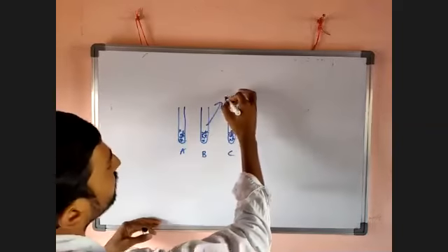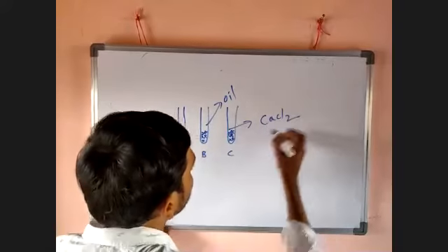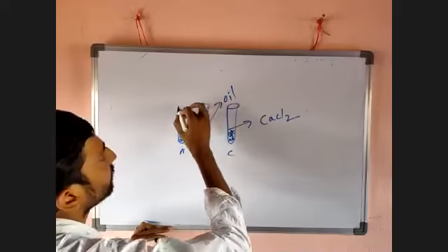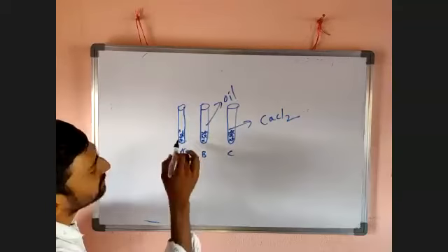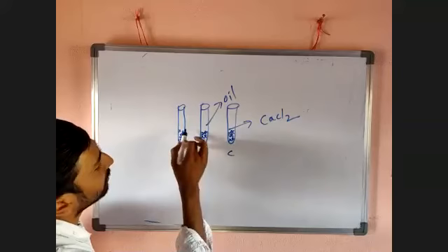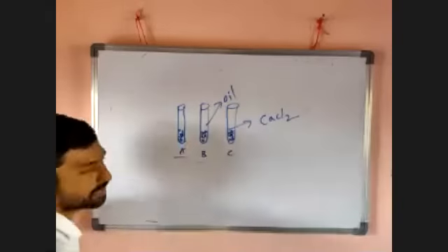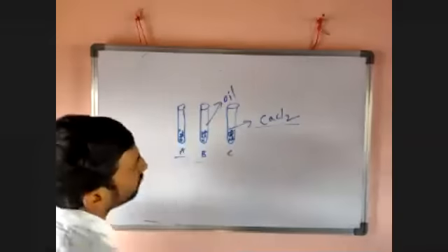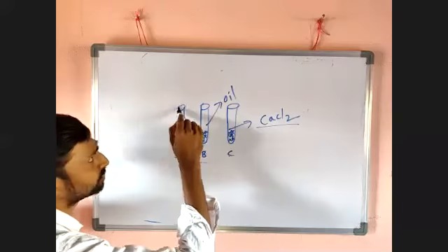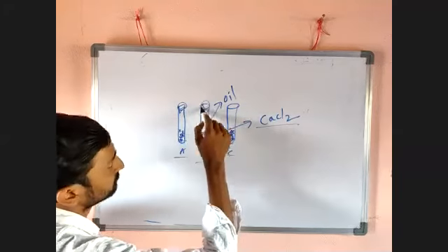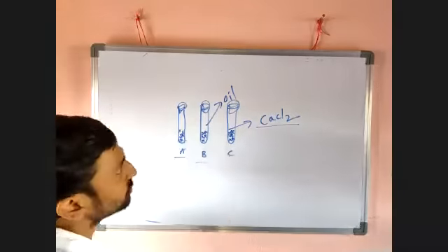Now how to add oil here? Now how to add calcium chloride here? All are open. The first one has nothing, just iron pieces. The second, B, has oil with iron pieces. The third has calcium chloride with iron pieces. All are closed with a rubber cork. Take a certain amount of water, whatever.